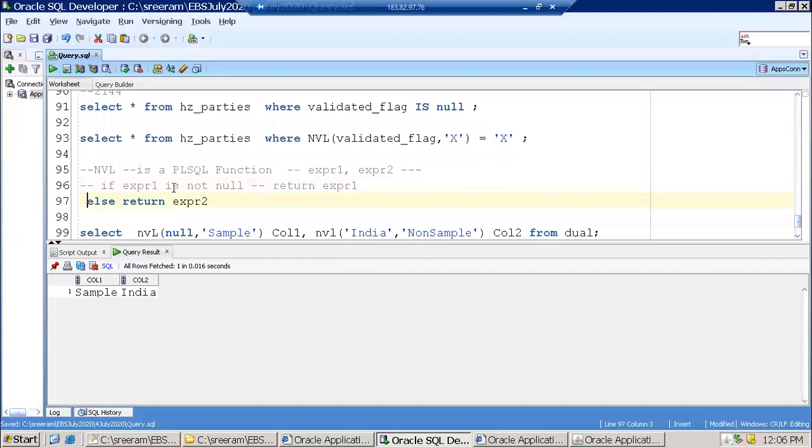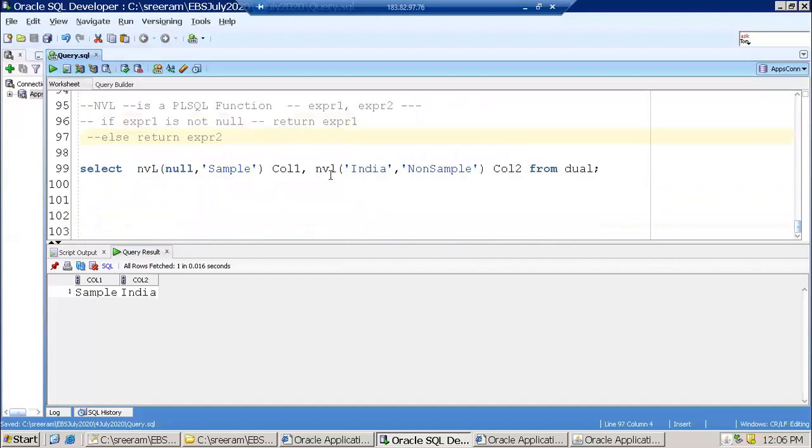I'll show you one more example now in the same one. Column 3 printed null because the first expression is null.